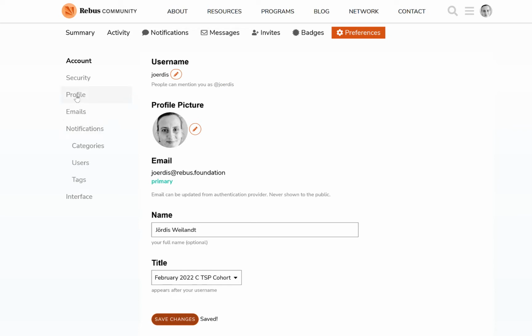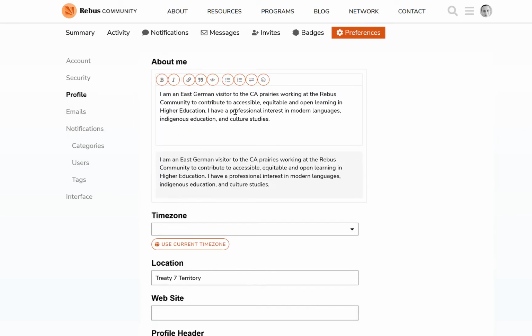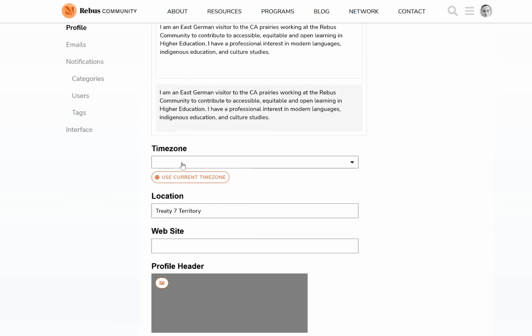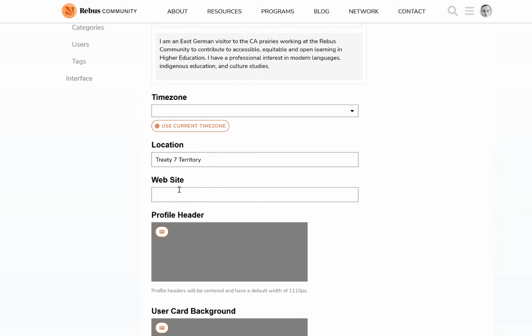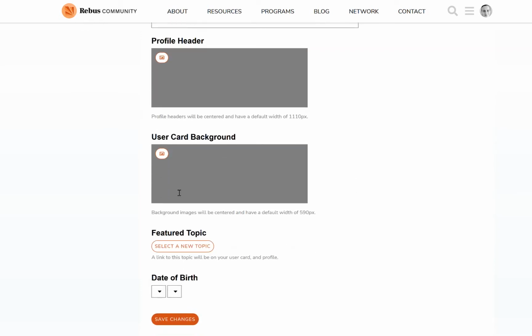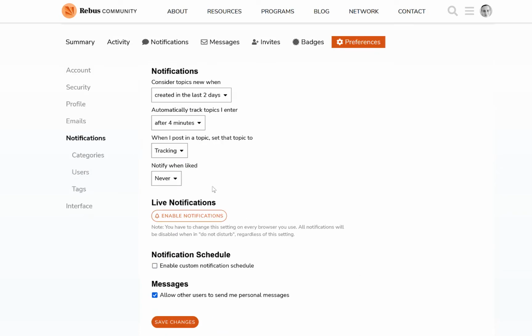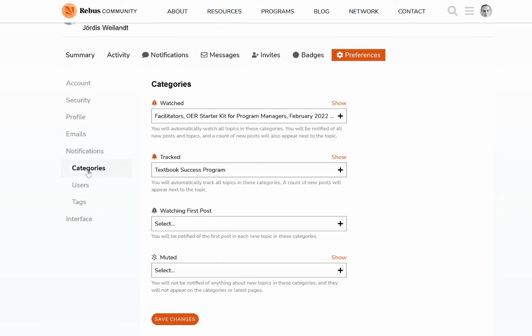account, like, for instance, the profile tab where you can leave a bio, decide what time zone you are participating from, maybe share a professional website, and some other details. Please take a close look at the email and notification settings to match them with your interests.